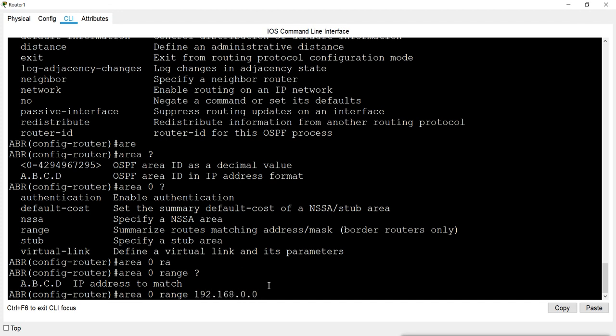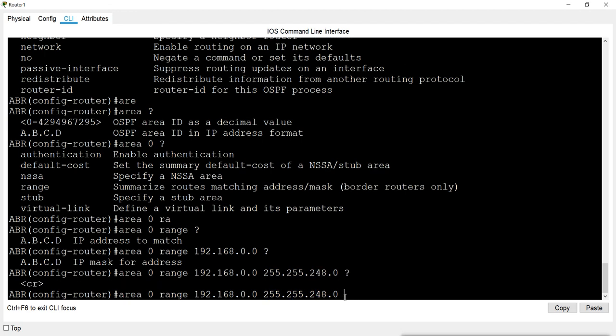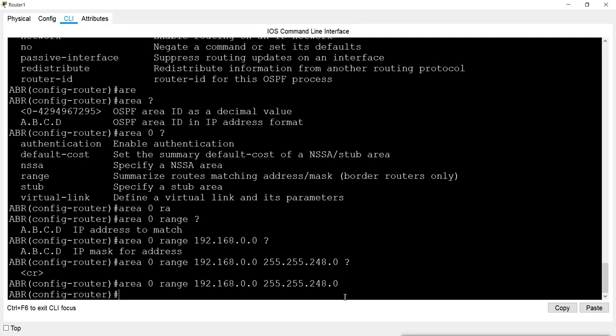Then I have to mention the network mask, and the mask will be what we have already calculated, 255.255.248.0, that is actually 21 bits. That means 8, 16 plus 5 bits is the common bits among all those networks. And then I will press enter. Okay, now it has been summarized.